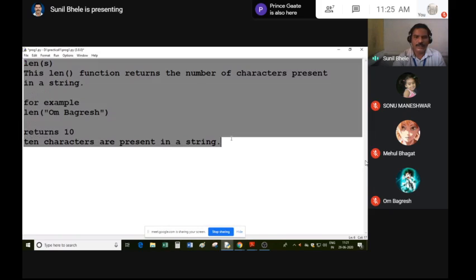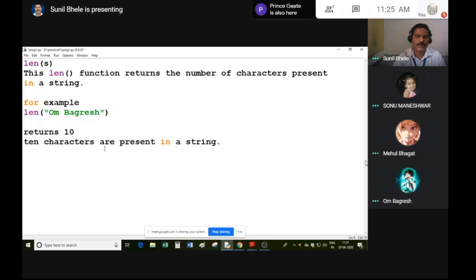Have you written all these things? So we give parentheses in upper case. Yes, sir. So in upper case we give parentheses, and inside them we can put a value.